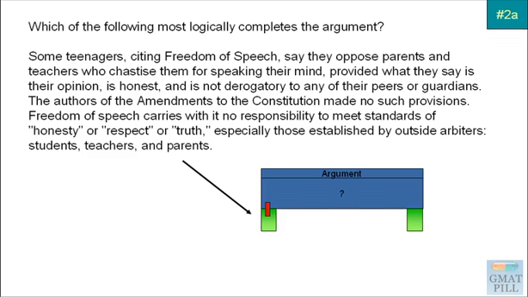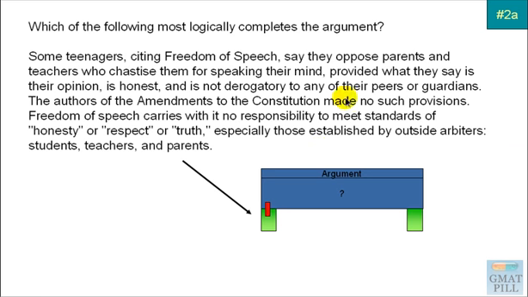Question type number 2A. Which of the following most logically completes the argument? So presumably there's going to be a passage, and all of that passage information fills up in this green little section here, the supporting leg. So basically all of these assumptions will eventually lead to something, and we need to finish this statement here to lead to a conclusion. So based on this, what can we conclude?